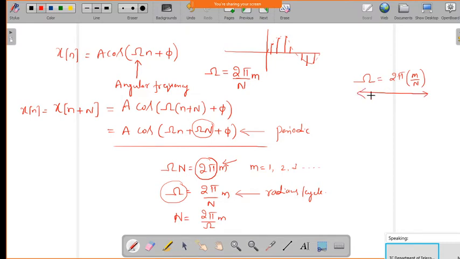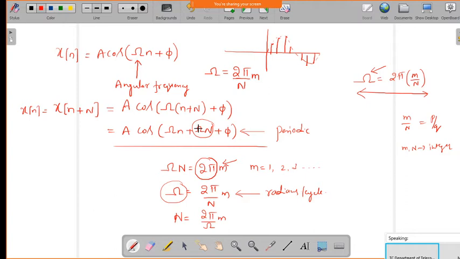Another alternative way to say it: if I want to say this signal is periodic, this angular frequency omega should be a rational multiple of 2 pi, that is, m by n is a rational number in the form p by q, where p and q both are integers, or m and n both are integers. If both are integers, then this is a rational number. So if omega is a rational multiple of 2 pi, then this signal is periodic. Understood? Any doubt in this? Because this is very important in finding out whether a given signal is periodic or not in the discrete domain.